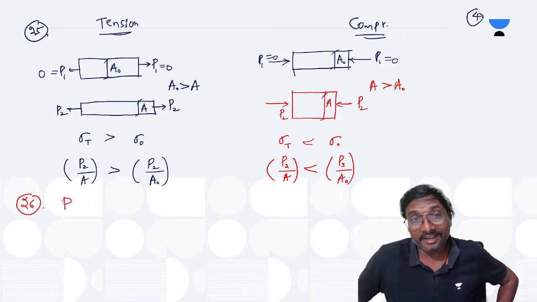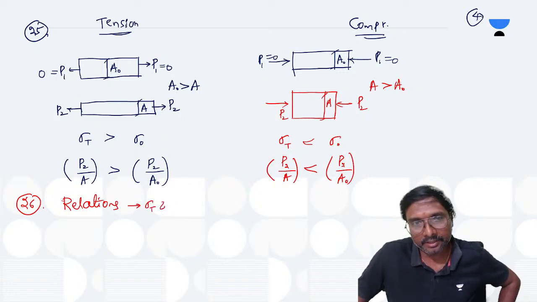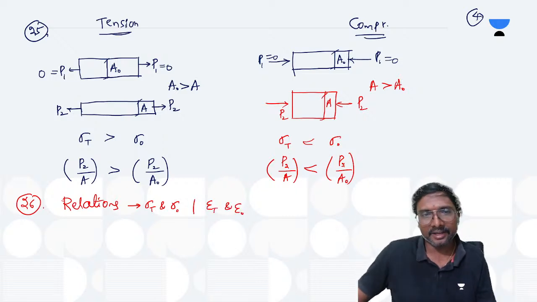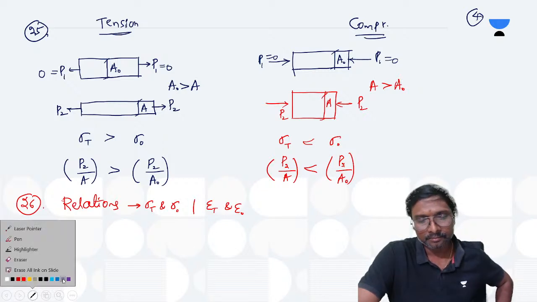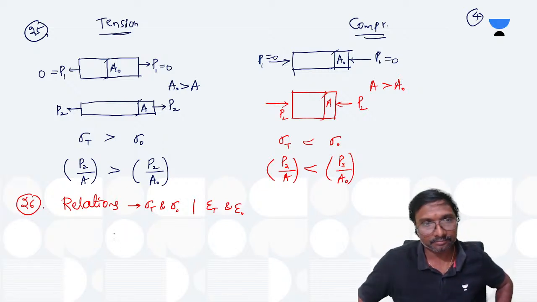So here the relations: the relations between sigma T and sigma naught, and also epsilon T and epsilon naught. Anybody can guess what the relation between them is?